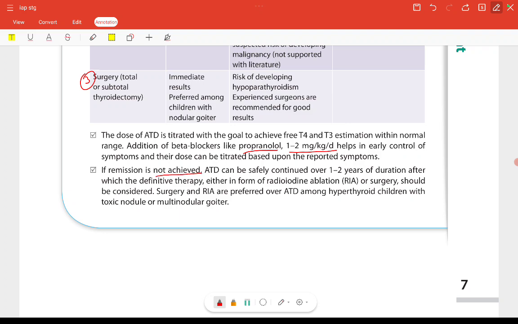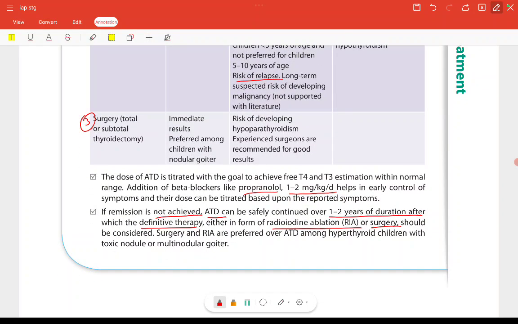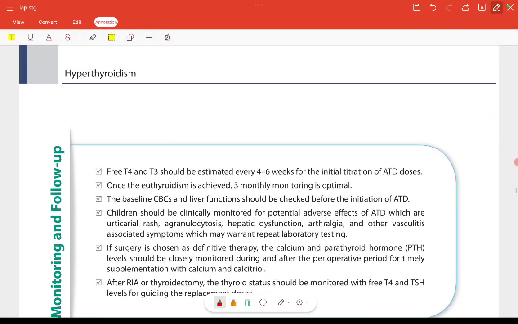If remission is not achieved, then this is the case. After 1 to 2 years of duration after starting the anti-thyroid drug, then we have to consider definitive therapy, which includes radioiodine ablation and surgery. We read about both the advantages and disadvantages of that. Surgery and radioiodine ablation are preferred over anti-thyroid drug among hyperthyroid children with toxic nodule or multinodular goiter.